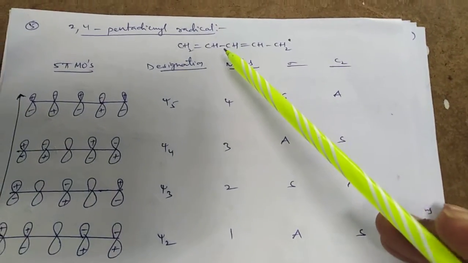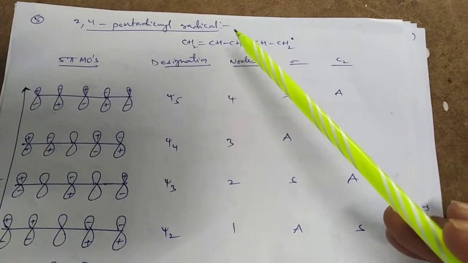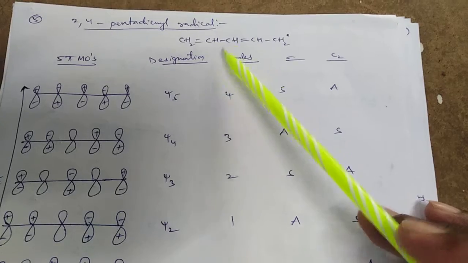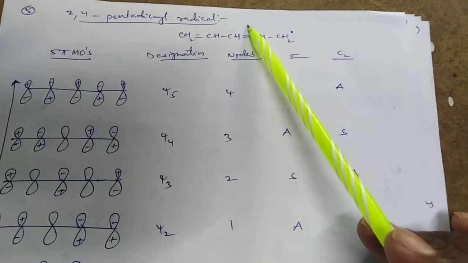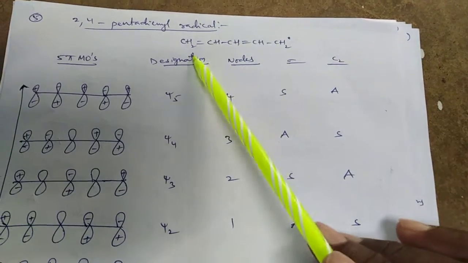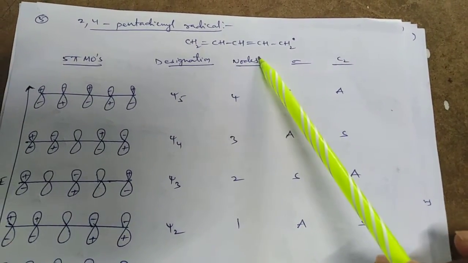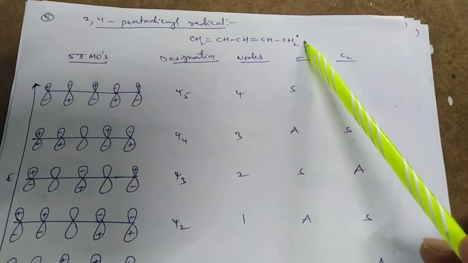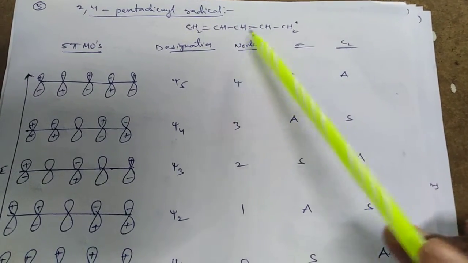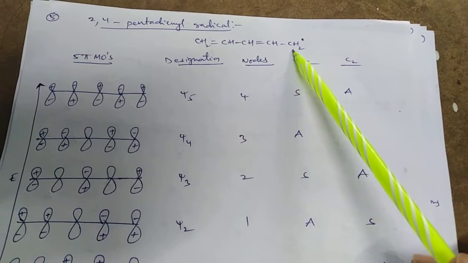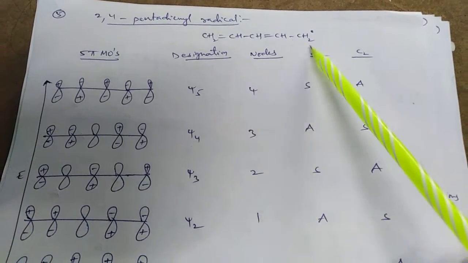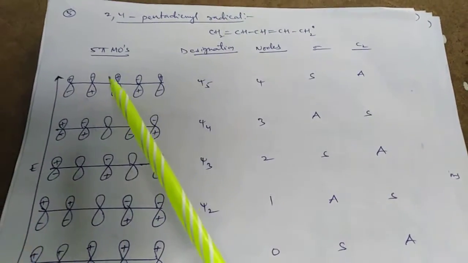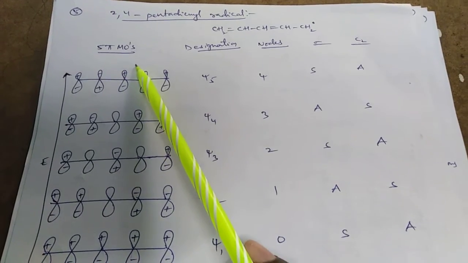Hi everyone, the continuation of the last topic. Another example for the molecular orbital is the 2,4-pentadienyl radical: CH2=CH-CH=CH-CH2 radical, carbons 1, 2, 3, 4, 5. It has 5 sp2 carbons, so it will form 5 molecular orbitals.